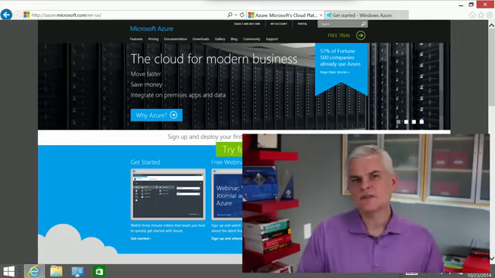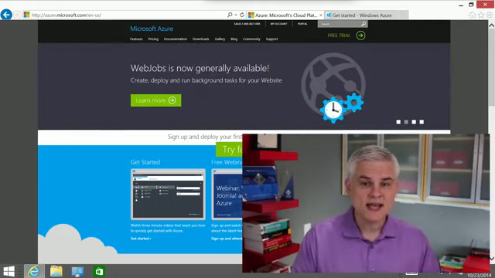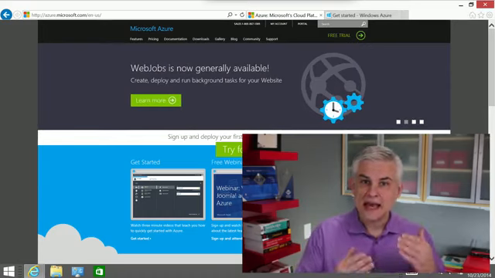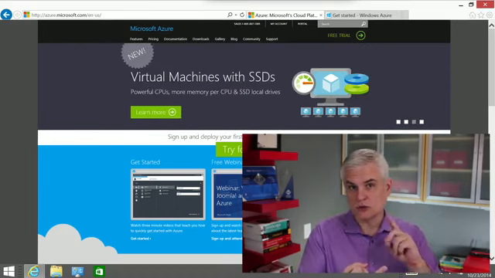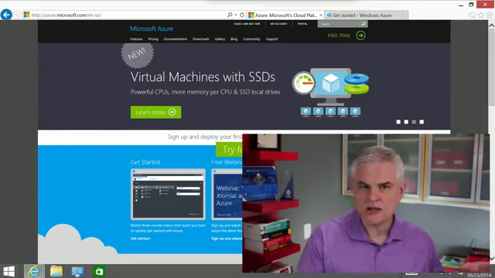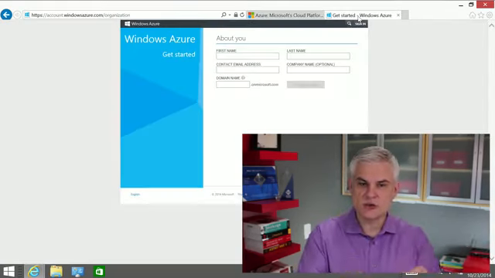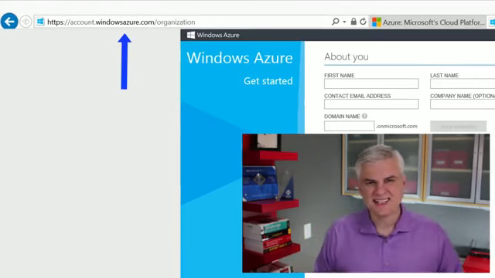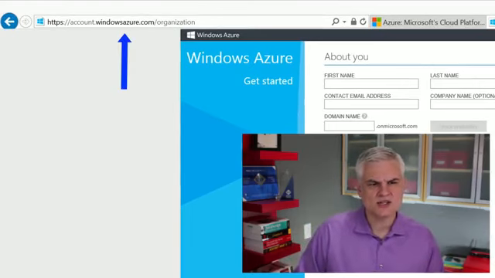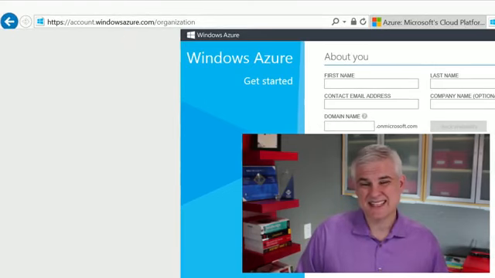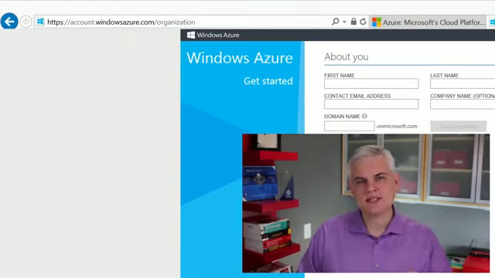So Microsoft recommends that if your intent is to ultimately use the Azure account for either a school or a business or a nonprofit or something along those lines, then you should create the new Azure account using this URL. You can find it today at account.windowsazure.com/organization. I guess that URL could change over time. And so what I'm going to do is attempt to sign up as a fake company.